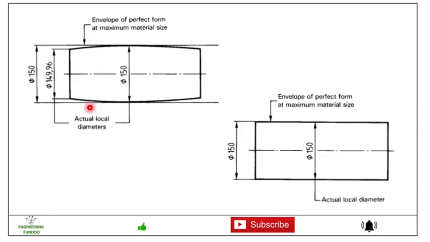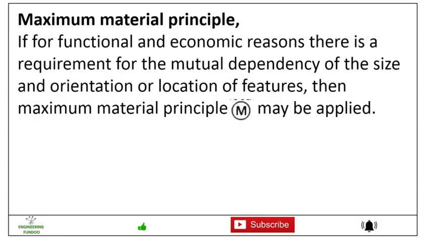So this is how it is interpreted, and you can see here the envelope of a perfect form at maximum size is a 150 mm diameter cylinder of required length, and the actual local diameter is 150 mm, whereas elsewhere it could be 149.96 mm. So this is what it means.